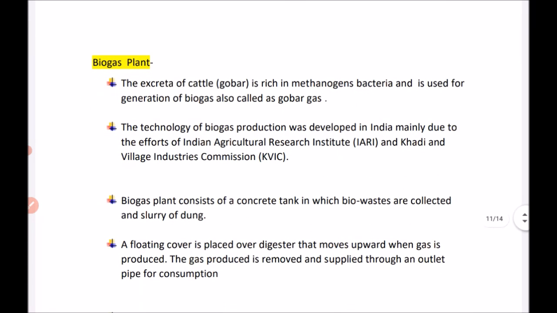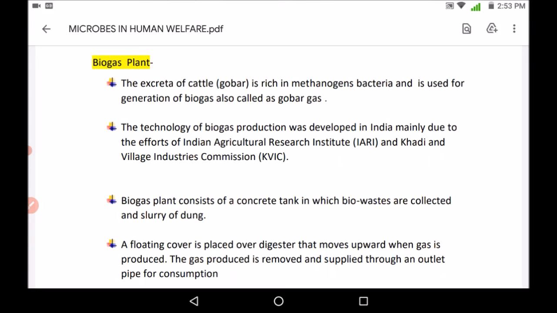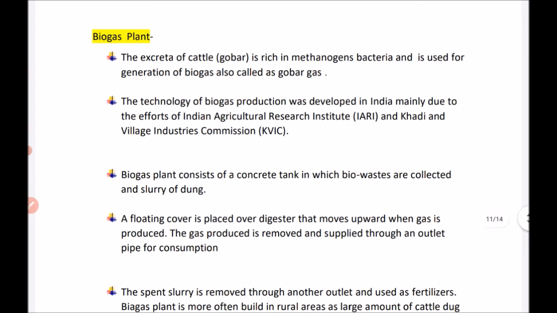Now the biogas plant. The excreta of cattle, that is gobar, is rich in methanogens and bacteria, and it is used for the generation of biogas, which is also known as gobar gas. Methanogenic bacteria are responsible for it. The technology of biogas production was mainly developed in India due to the efforts of IARI and KVIC.